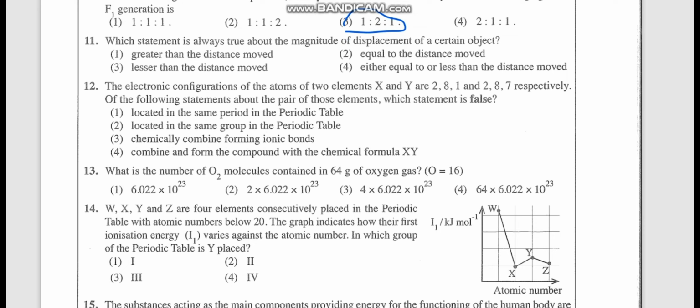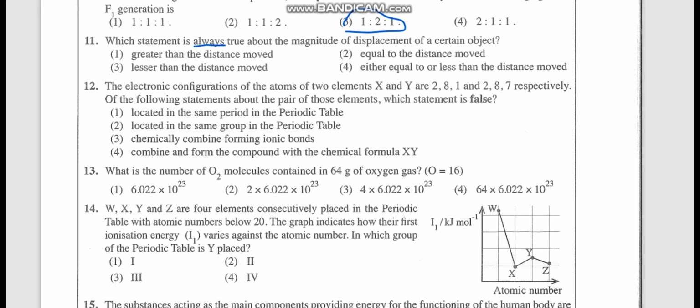Okay, now let's see the 11th one. Which statement is always true about the magnitude of displacement of a certain object? They are asking about displacement. This is somewhat different, we'll see. They are asking always true, not sometimes true. So this word is the tricky point here.